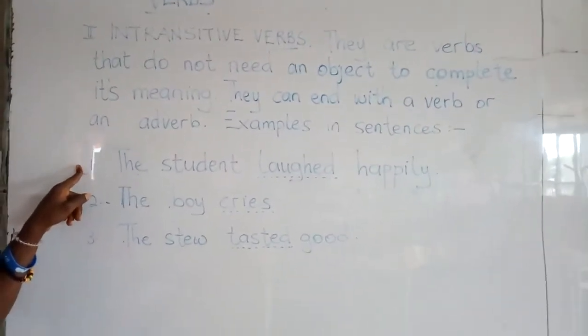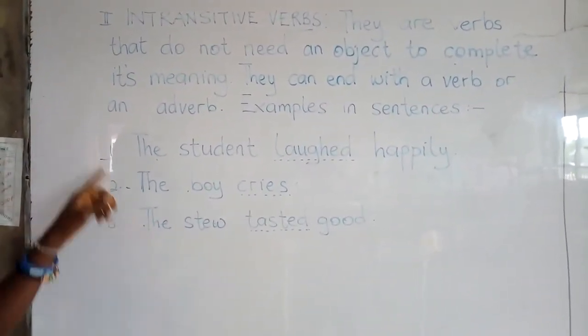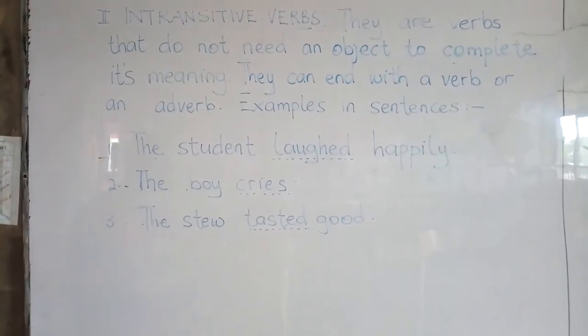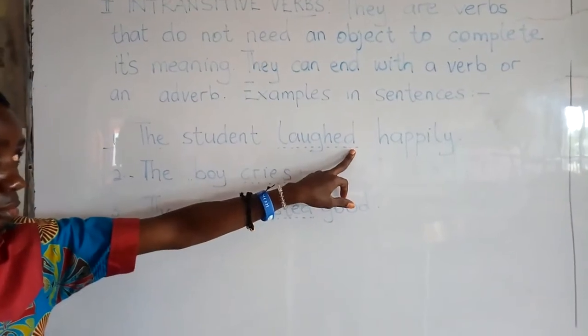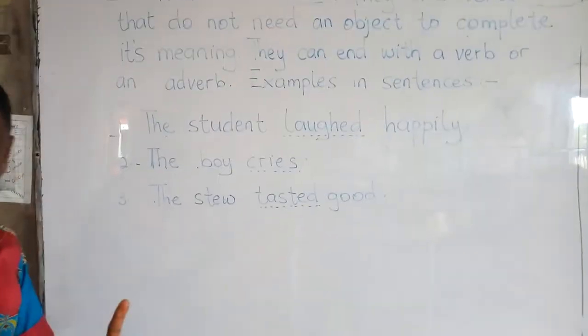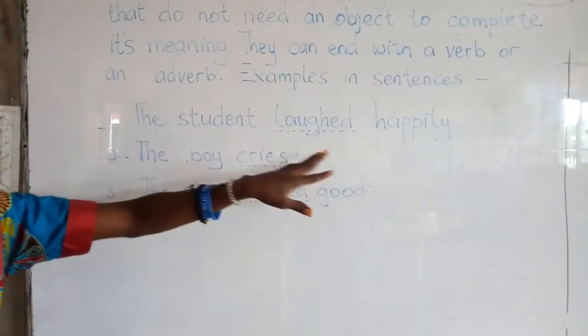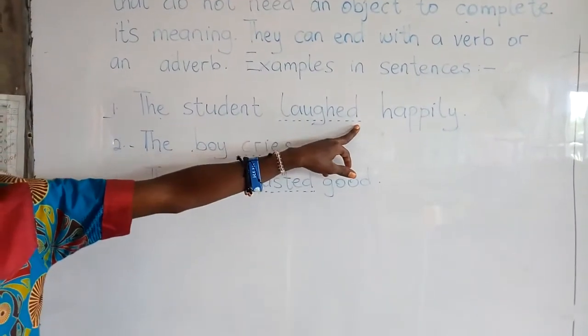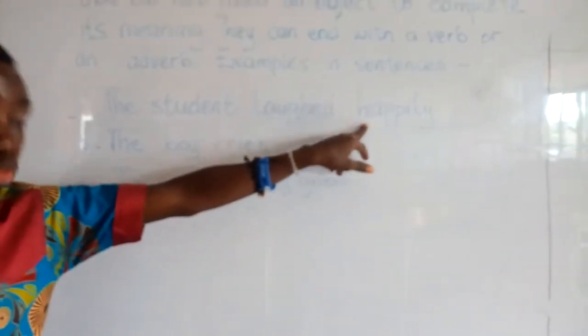Example 1. The student laughed happily. The verb in this sentence is laughed. Happily is not an object. It is an adverb. Therefore, the verb is an intransitive verb. In the transitive verb, we used objects.